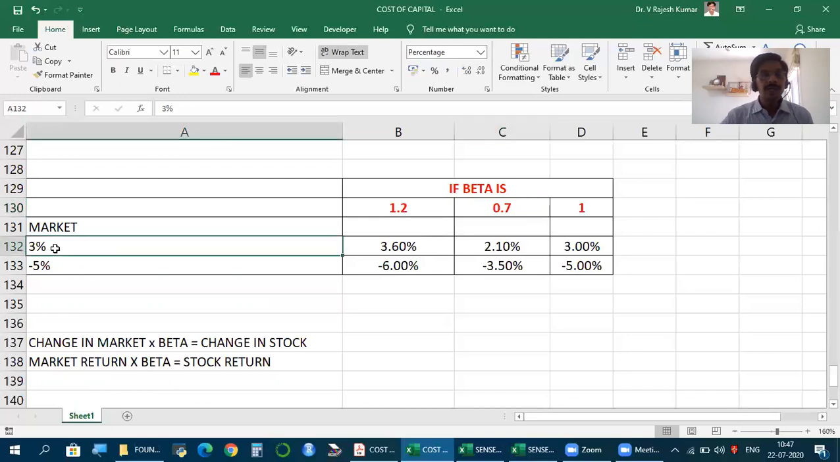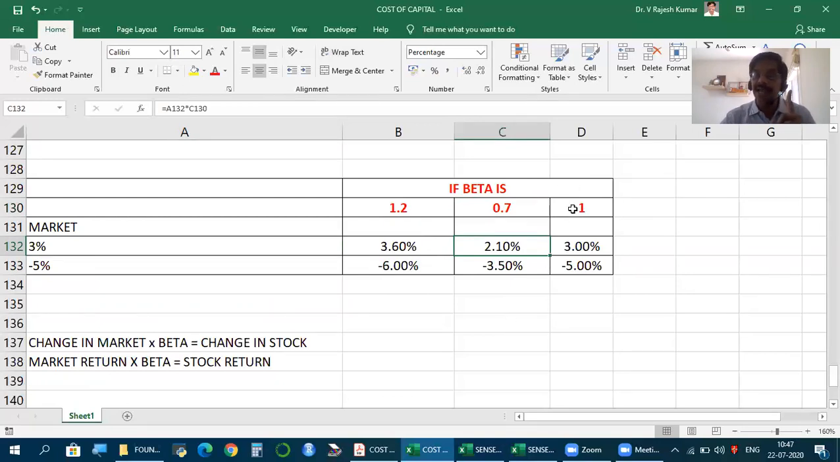What does it mean? If the market is rising by 3%, giving a return of 3%, into 0.7, we can expect the stock price to rise by 2.1%. Stock to gain by 2.1%. Similarly, if the market is falling by 5%, we can expect the stock price to fall by 5 into 0.7, 3.5%.